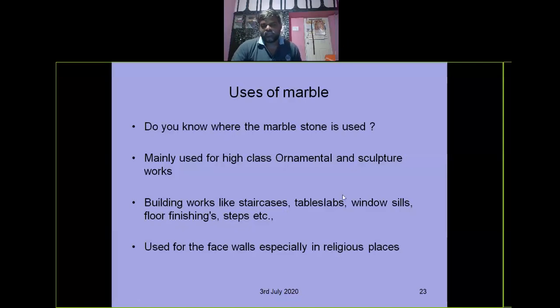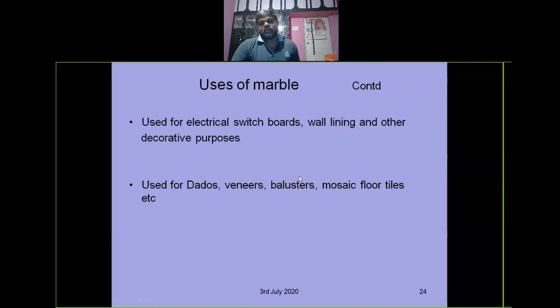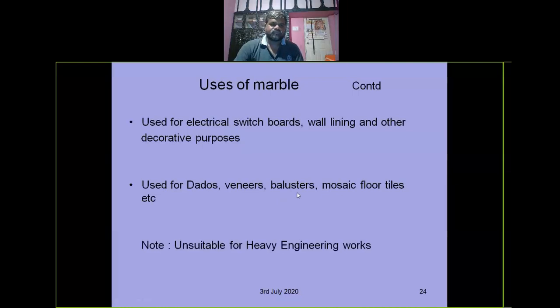Nowadays, even building elevations are covered with marbles. It is used for electrical switchboards, wall lining, and other decorative purposes, and also for balusters. What are balusters? A baluster is a structure that supports the railing and is fixed at the step, the tread. So we can use marble as a baluster also, but these are unsuitable for heavy engineering works.